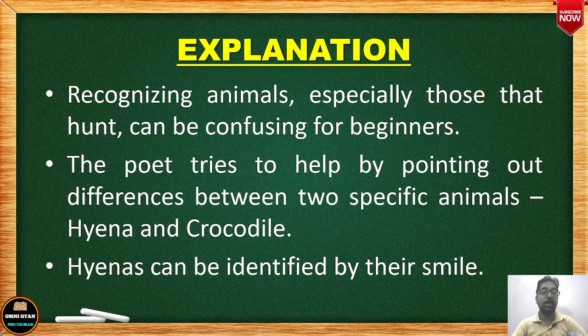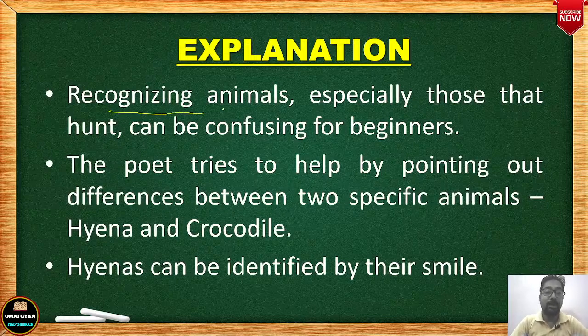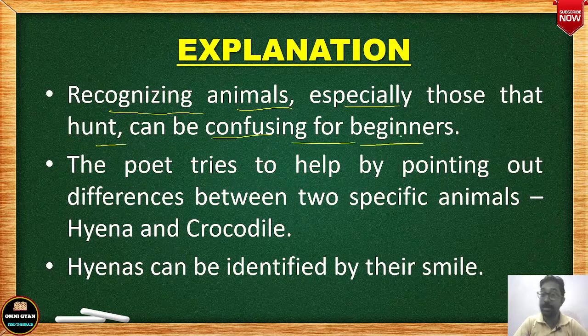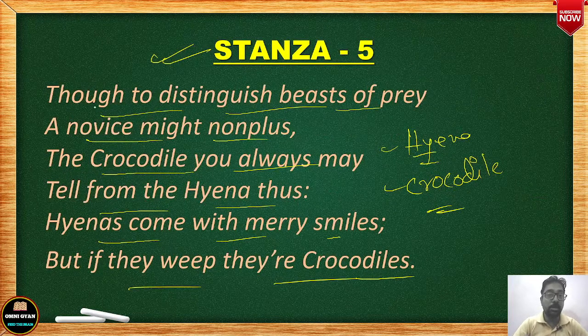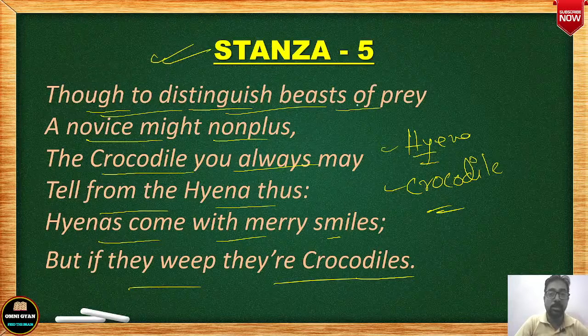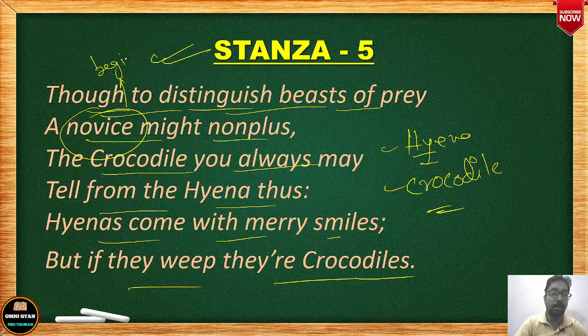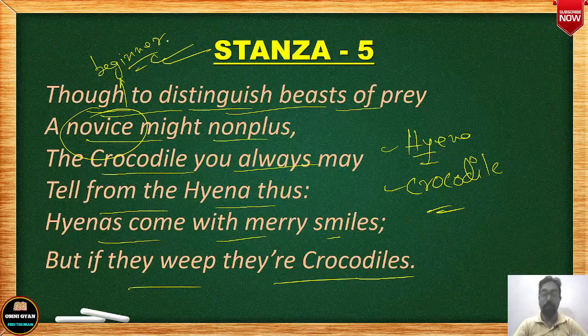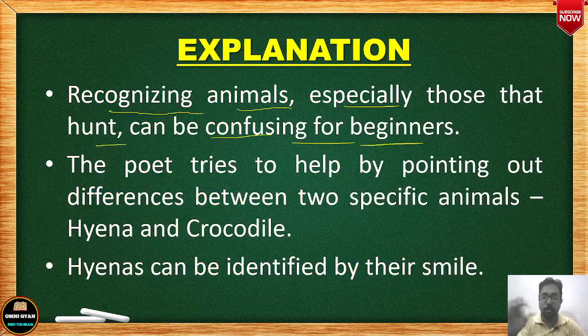Okay, then explanation. Recognizing animals, especially those that hunt, can be confusing for beginners. Now the poet is telling here, though to distinguish beasts of prey, a novice might nonplus. Novice मतलब one who is a beginner, जो एक बिगिनर है. तो एक बिगिनर के लिए, जिसको एनिमल्स का कोई नॉलेज नहीं है, उसके लिए थोड़ा सा प्रॉब्लम हो सकता है.